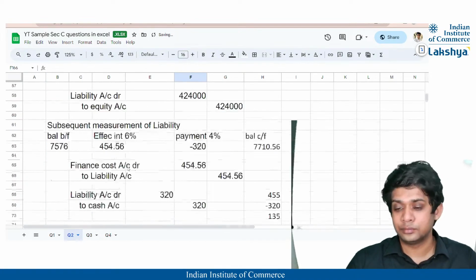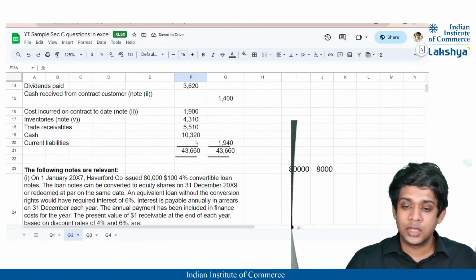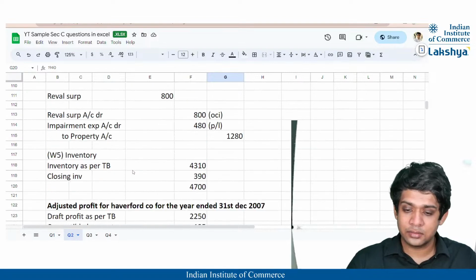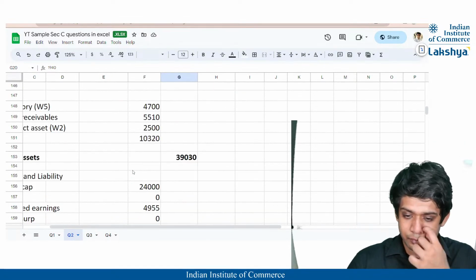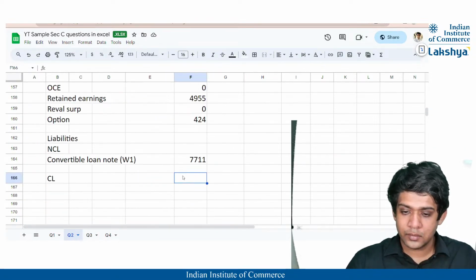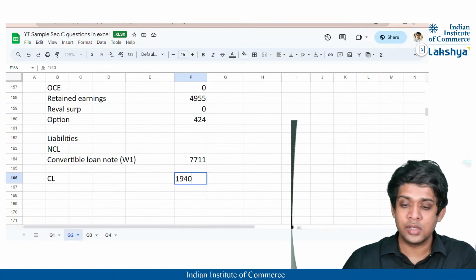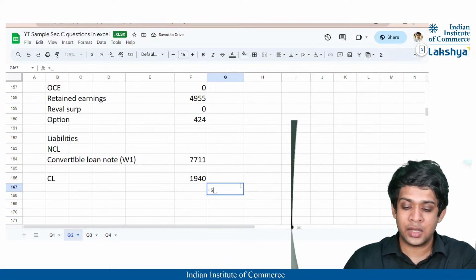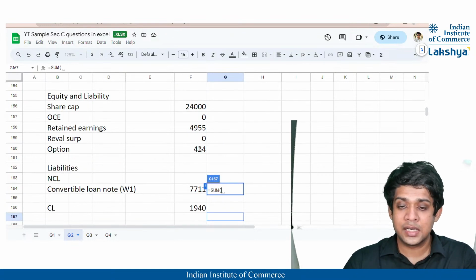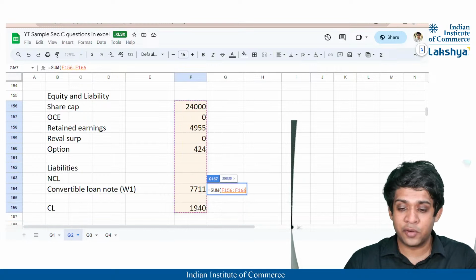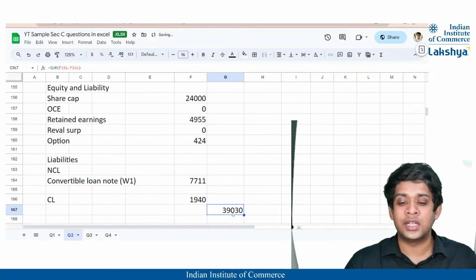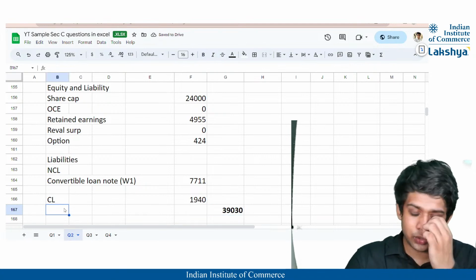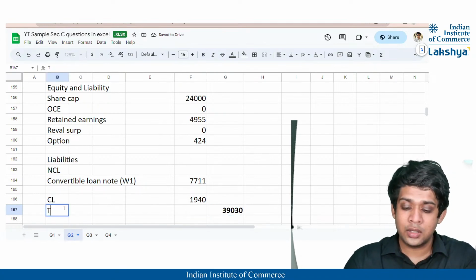Lastly, our current liabilities are nothing but 1940, right? So our current liability is 1940. Thus, the total of my equities and liabilities is going to be nothing but the sum of all this, that is going to be 39,030, right?